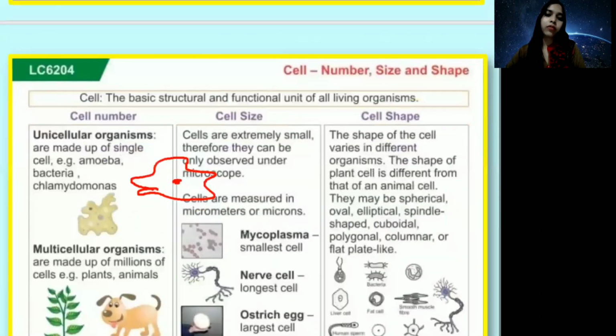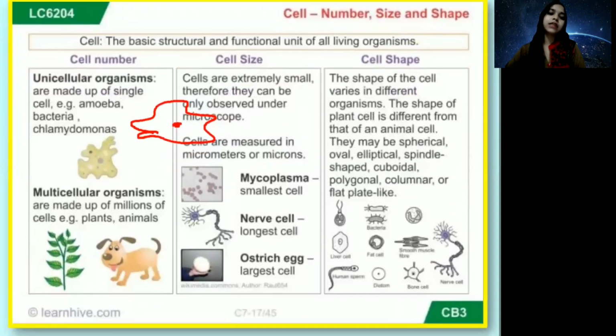Now, on the basis of number, we categorize the organisms in two categories. First is unicellular and then is multicellular. Organisms which are made from a single cell are called unicellular organisms, like amoeba. Amoeba is a unicellular organism and it is made from only one cell. So this is amoeba. You just draw a closed curve and put a dot in the center, and that's it. Amoeba is drawn.